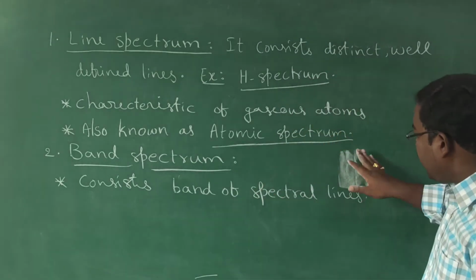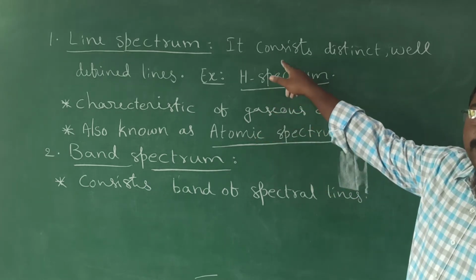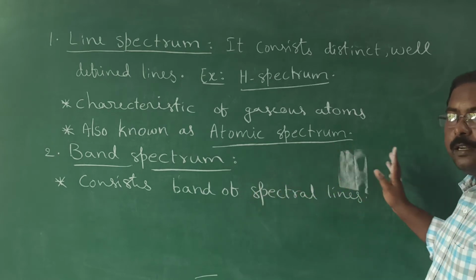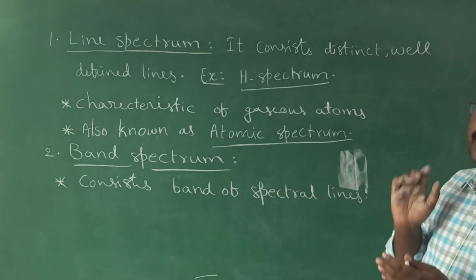A band means they are not separated by gaps. The previous line spectrum is separated with gaps, but the band spectrum is not. One merges with the other.